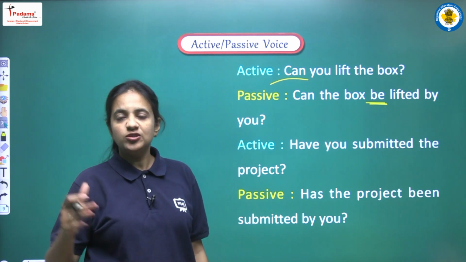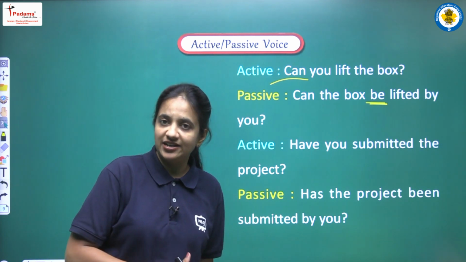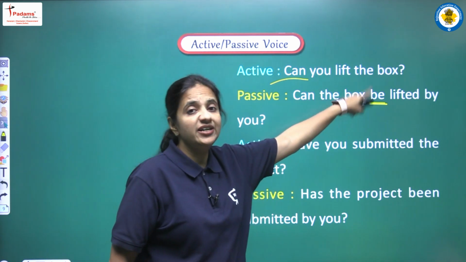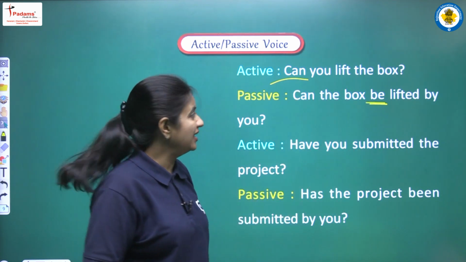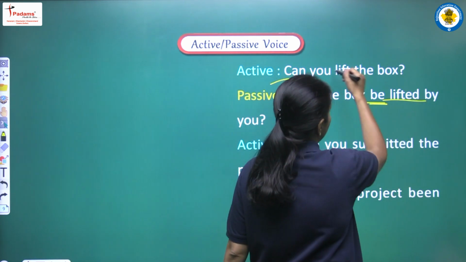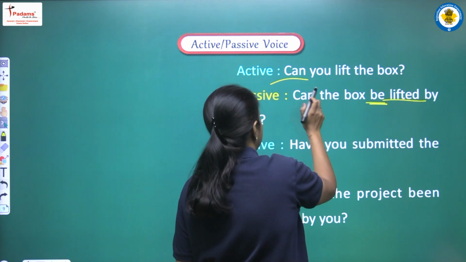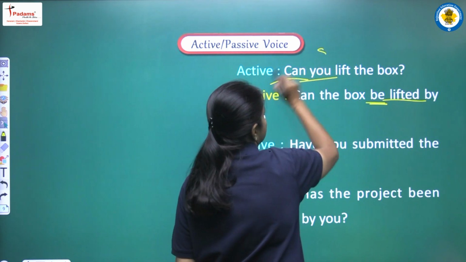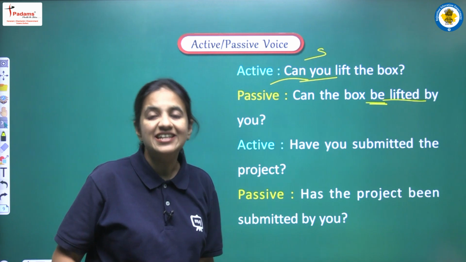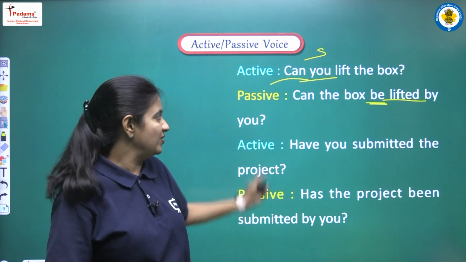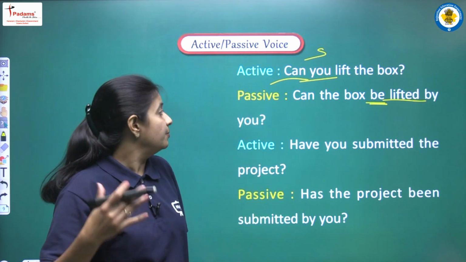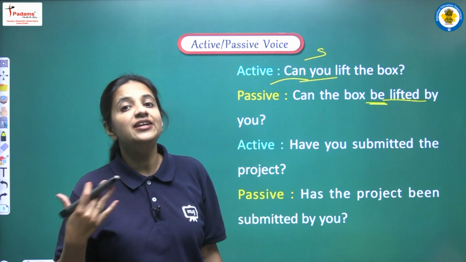So yes, we have to use the same modal that is given to us in active voice, but we have to add be, right? So we are doing the same thing, and now we are writing the third form, that will be lifted. Okay, and then by you, because you, this is the subject here in this sentence. So now the passive voice of this sentence will be can the box be lifted by you?